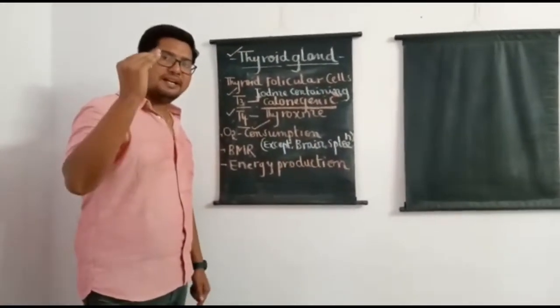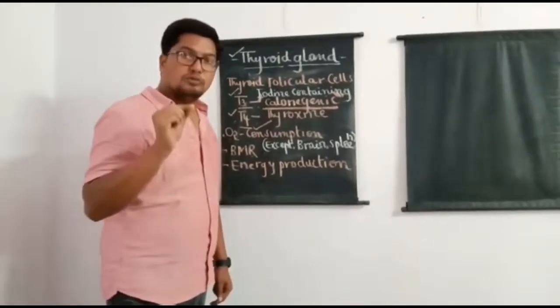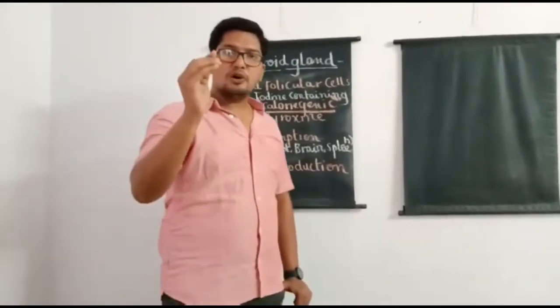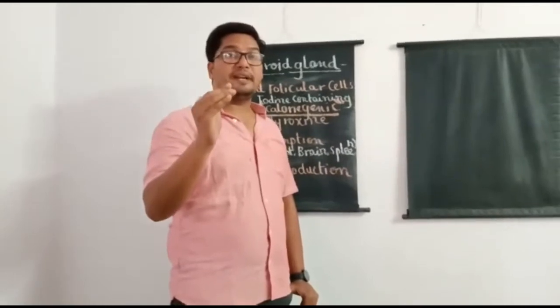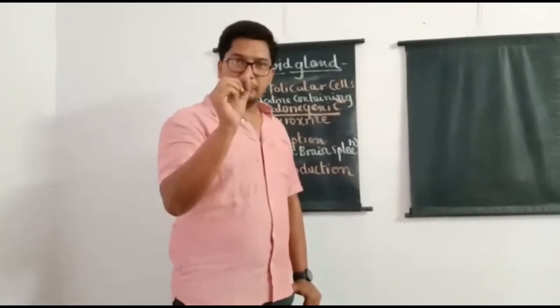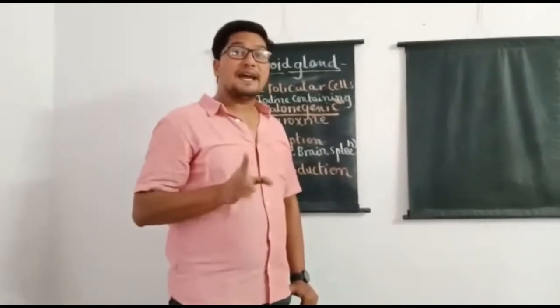And students should remember an extra point. It is the hormone which influences the process of metamorphosis in lower vertebrates like frogs. If you remember, frog larva is called tadpole.